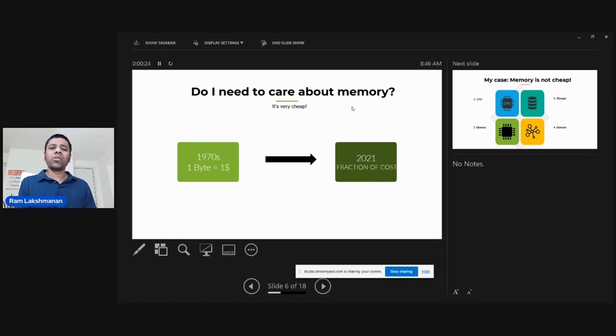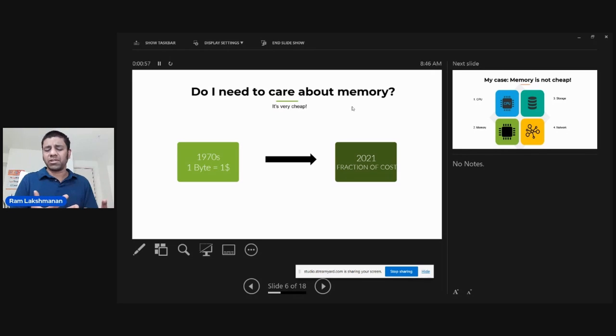So roughly, if I'm going to take one photograph on my cell phone today, it is 1 MB. That means the cost to load this new photograph into memory back in a 1970s system would have been $1 million US. Just one photograph to load it into memory would have been $1 million US. So taking inflation into account, maybe it may be what, $10 million, right? But given that the cost of memory has come down to a fraction, now it is almost negligible. I can't even measure what 1 byte of memory is going to be.